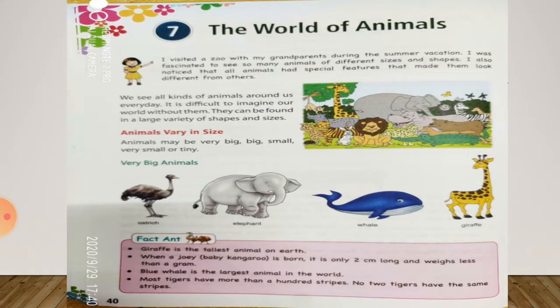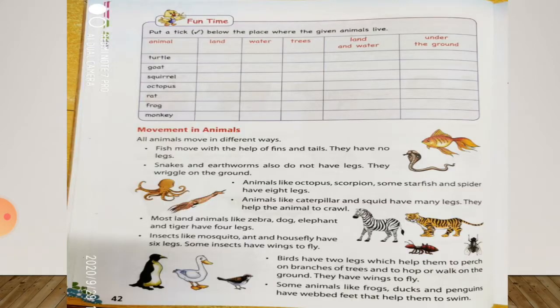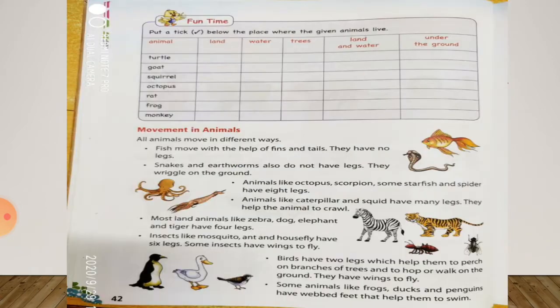In this chapter, we have seen animals vary in size, and movements in animals. And now in this class, we are going to read page number 43. So students, open page number 43 in your EVS book and keep a pencil with you to underline hard words. I hope that you all have done fun time which is given on page number 42.